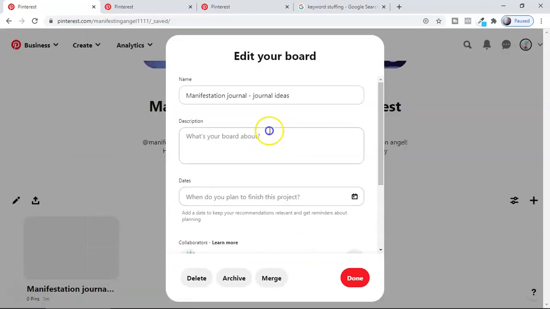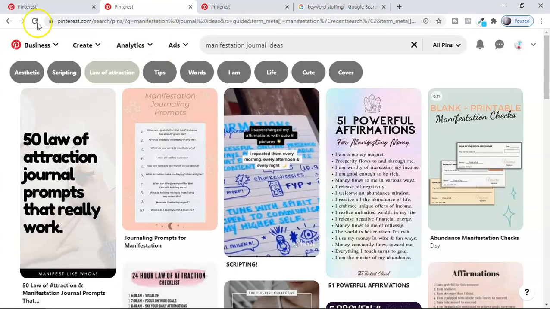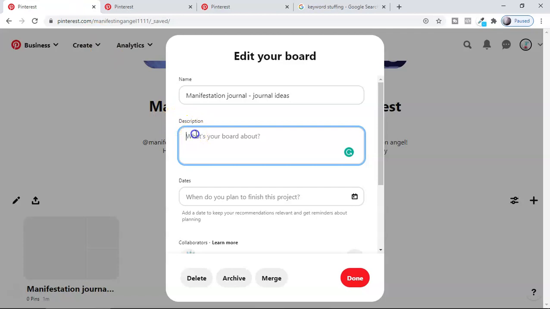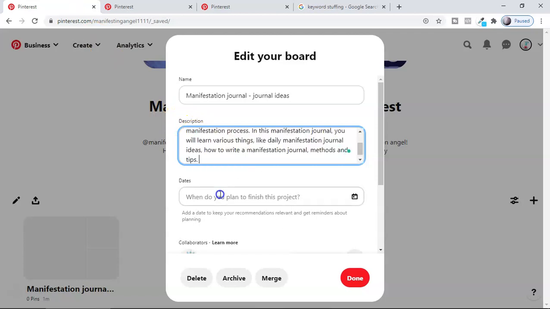Now if you click here, you're going to get this description. You have to optimize the description the same way, finding all these keywords in your own time so that you can have a proper description. Here you can write almost 500 keywords.